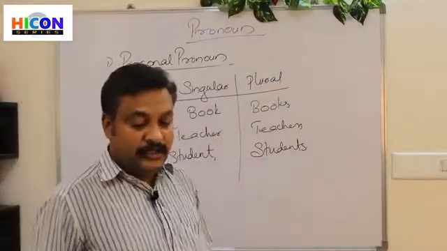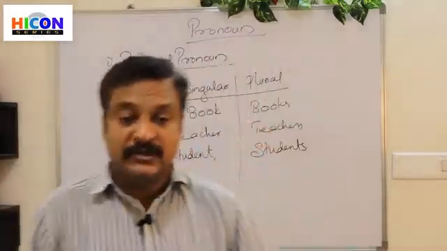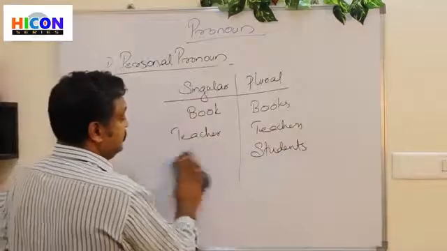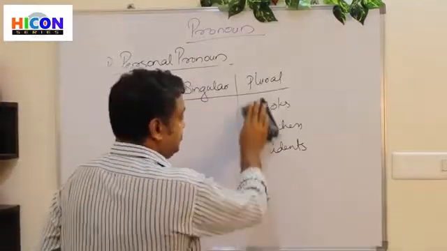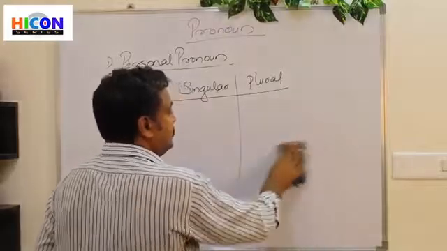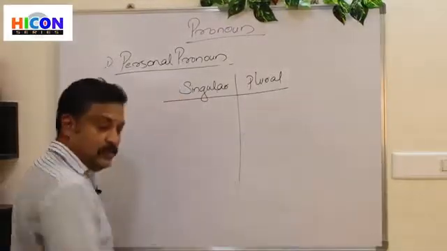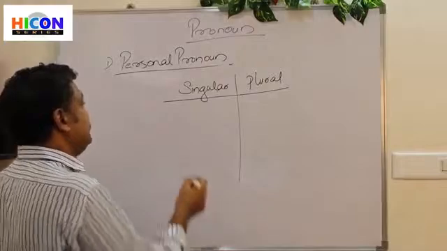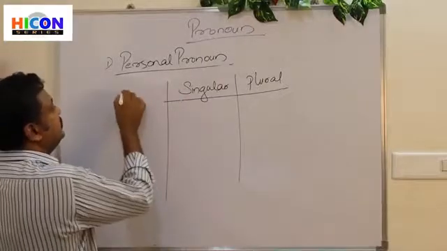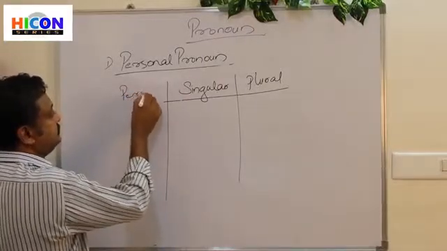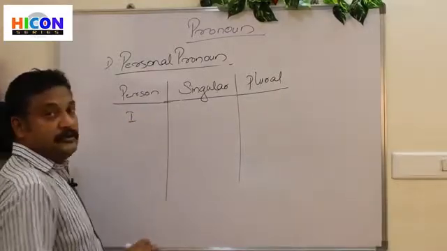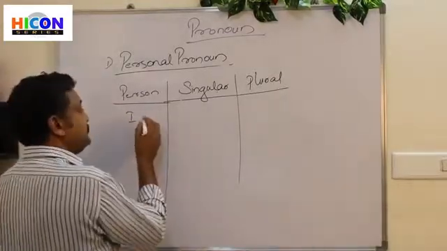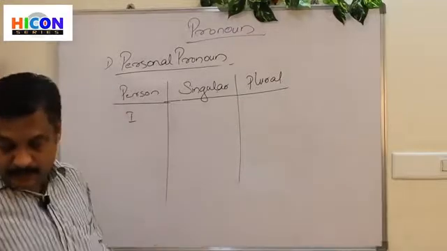For the personal pronouns, we have this singular and plural difference. So I will write the person here: first person.